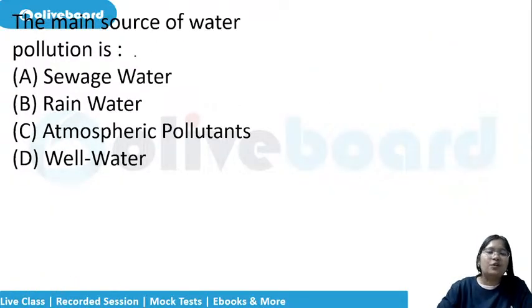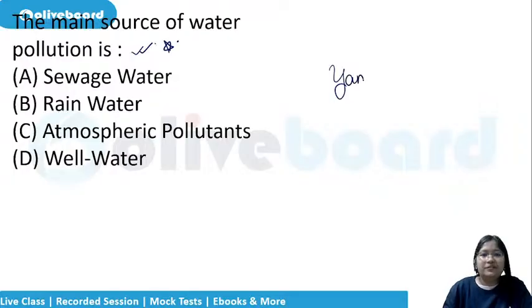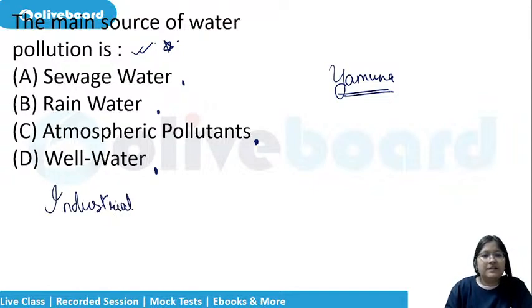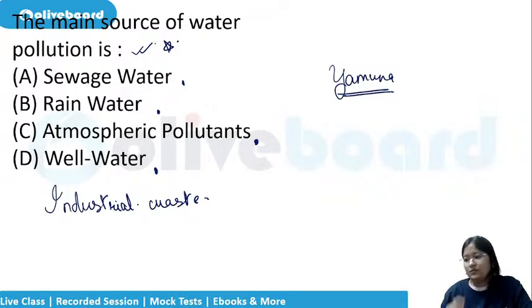The main source of water pollution is, what is the main source of water pollution? Let us take the example of Yamuna, for example. What is the main source? Sewage water, rainwater, atmospheric pollutants or well water. And one option which is not here is your industrial waste. Which two? Sewage water, correct. Here the answer is sewage water is the correct answer. Okay. Yes, they use calcium carbide as well, correct. They use calcium carbide as well.